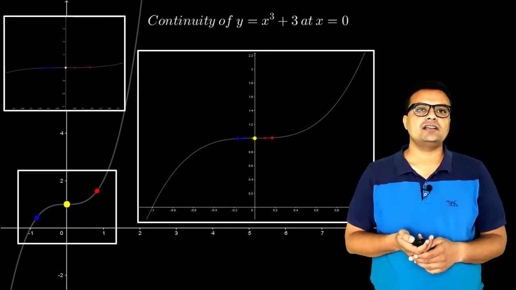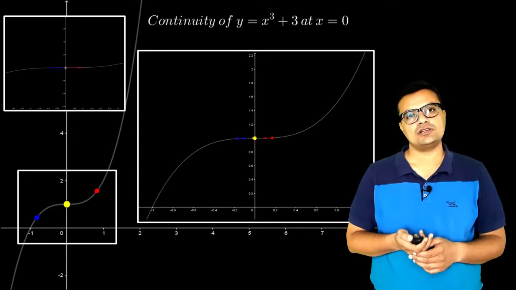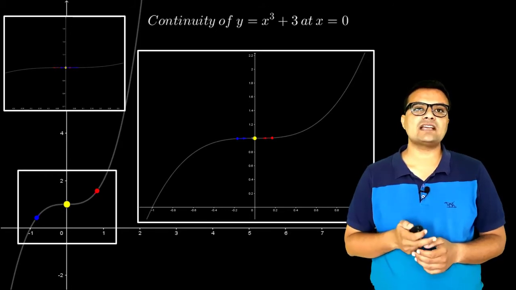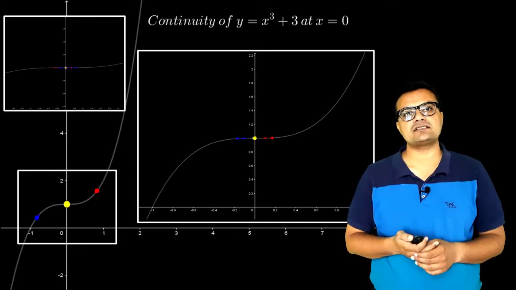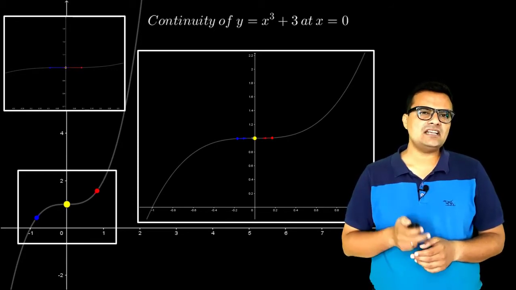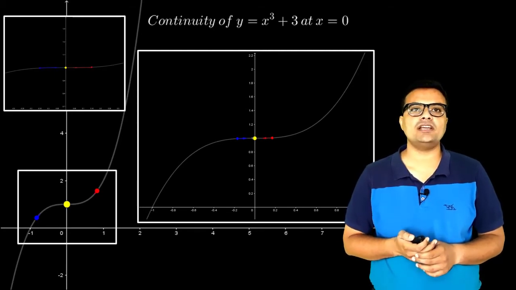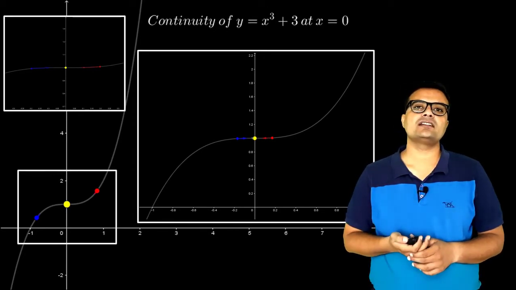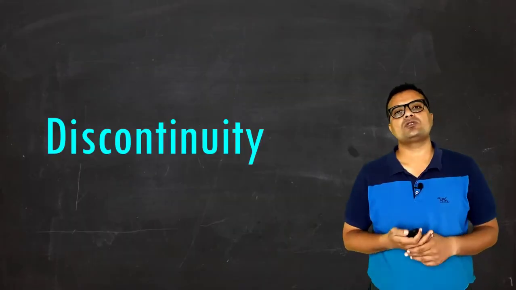If you look clearly, as these 2 points are moving close to the value x equal to 0, there will be a point where these 3 will fall on the same line segment. So that means they are joined by a line segment. If this is happening in any case, we can say that is the point of continuity. So if you can draw a line segment for at least one interval surrounding x equal to a, which contains the blue point, yellow point and red point, we can say clearly that there is continuity at point x equal to a. So this is the case of continuity.